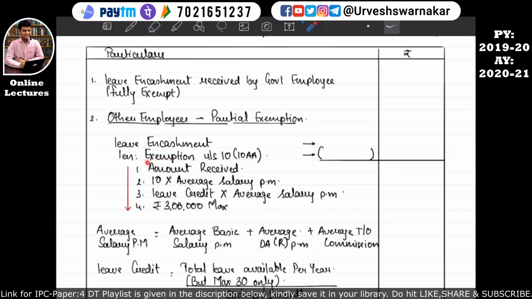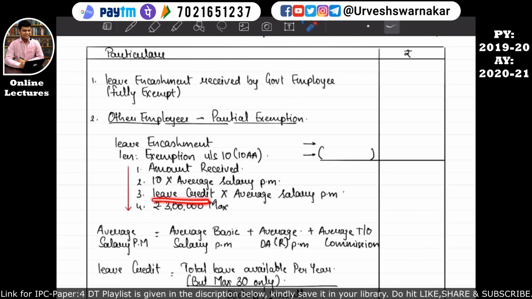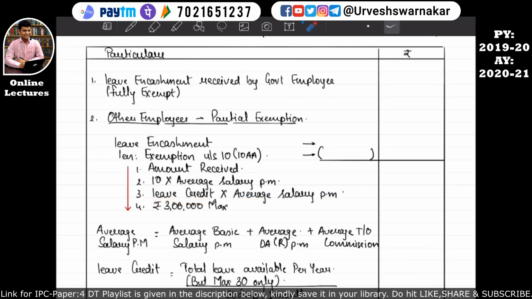In order to calculate the partial exemption under section 10 subsection 10 double A, there is a formula which says: the amount received, that is the leave encashment actually received, or 10 into average salary per month, or leave credit into average salary per month, or 3 lakh maximum, whichever is lower out of these 4, we will consider over here, and any balance will be taken into the outer column, and this balance amount will be taken into the computation of income from salary. I hope this is quite clear to you all.